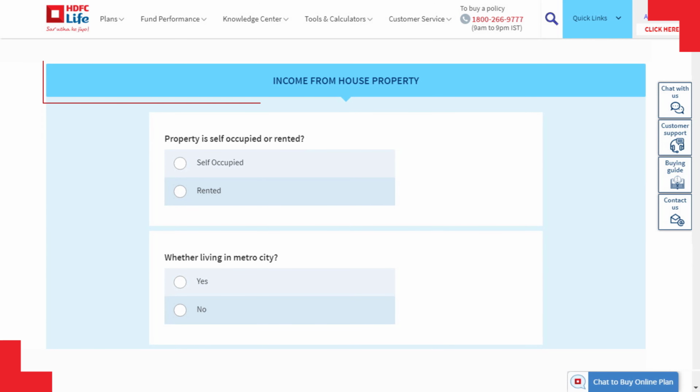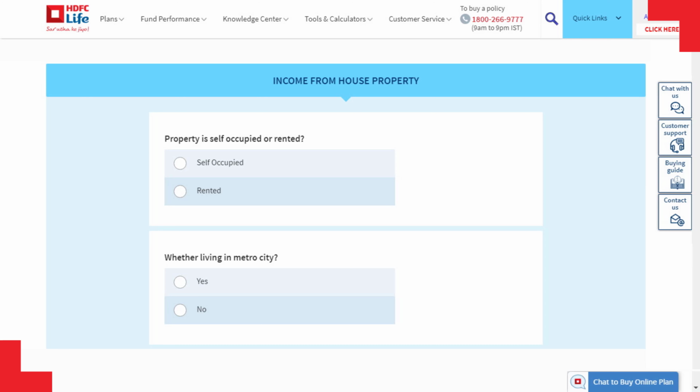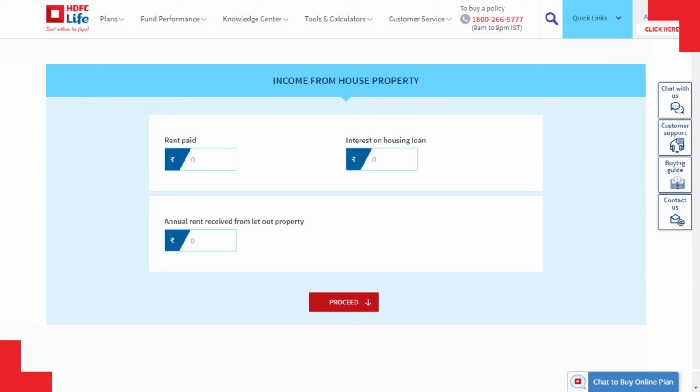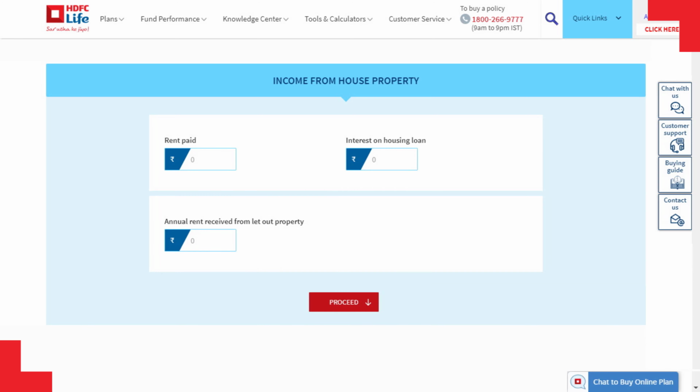The third tab is Income from House Property. Here select the correct tab as applicable, self-occupied or rented, and in Metro City or not. Also provide details such as rent paid for availing HRA exemption and interest on housing loan if applicable. In case of rented property, please mention the rental income in the appropriate field and click on Proceed.